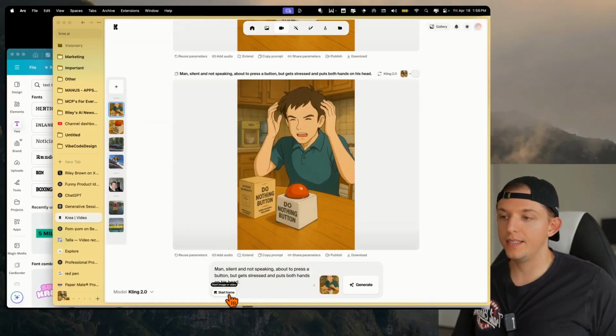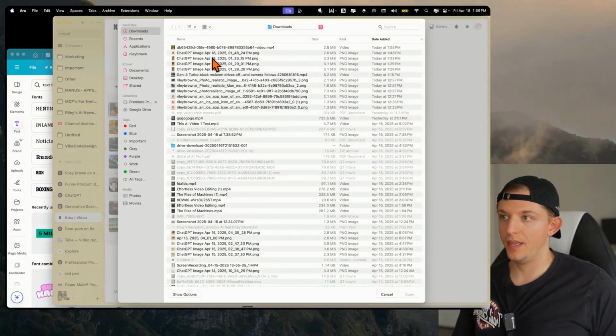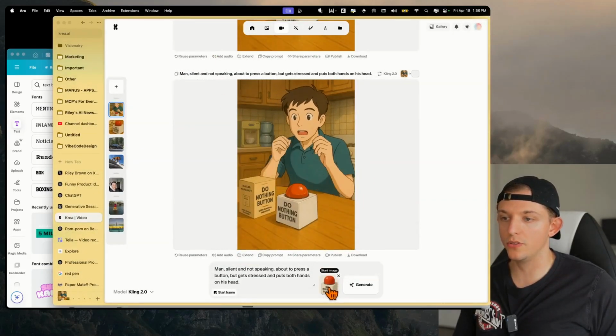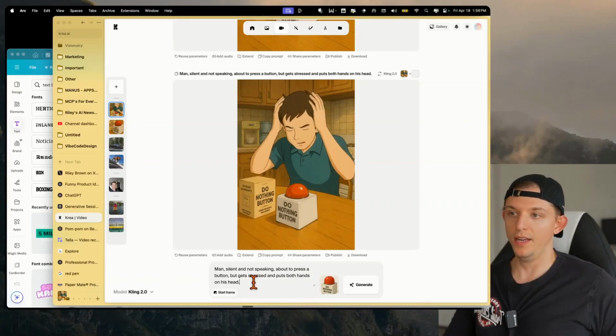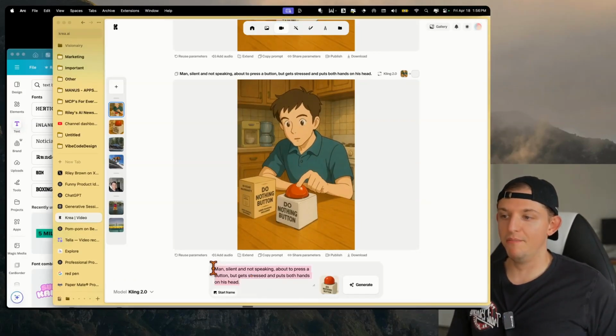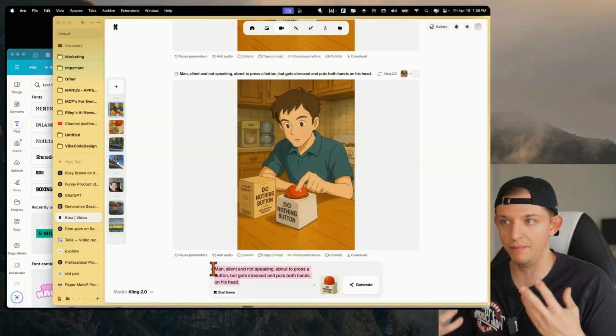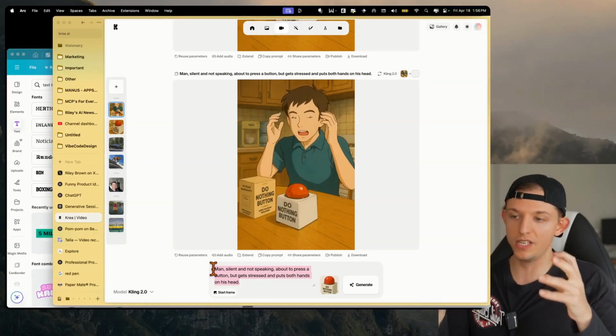We're gonna create one more frame here, and it's just gonna be of the button. So we're gonna upload this image right here, which is just the do nothing button. So a man's gonna press the button, it's gonna make a sound, there's gonna be light music in the background, and then it's gonna do a close-up of the nothing button.